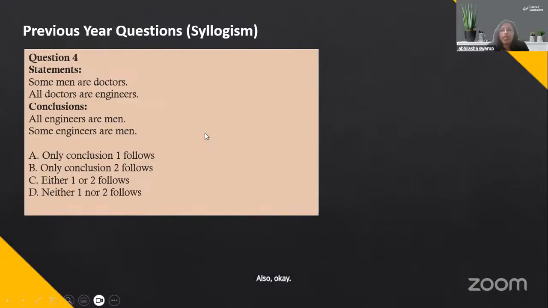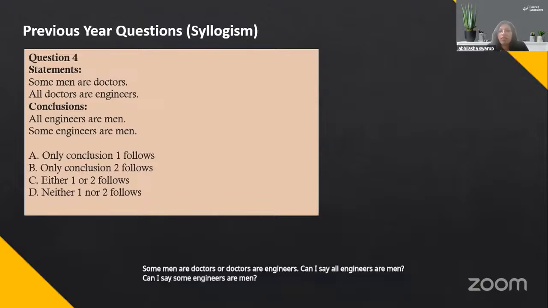All right, here's your next question. Question number 4. Some men are doctors, all doctors are engineers. Can I say all engineers are men? Can I say some engineers are men? Everyone do this.